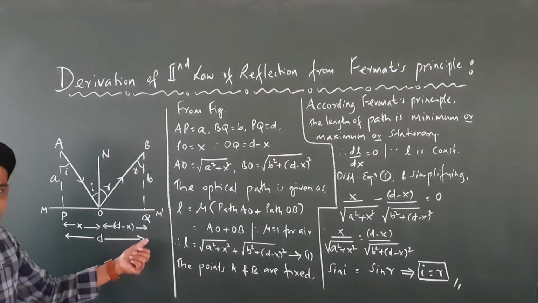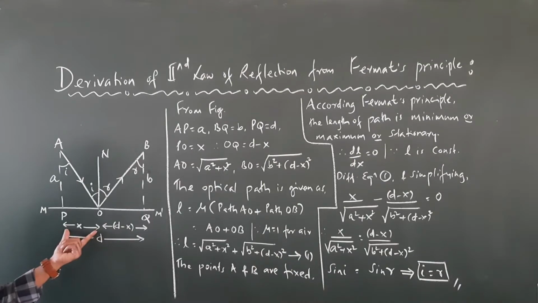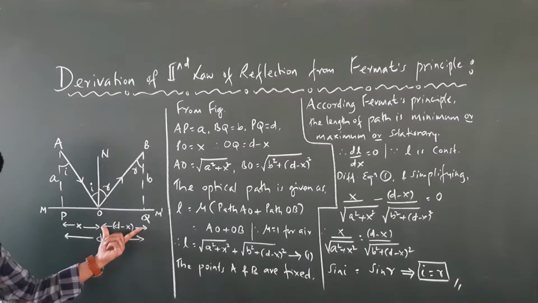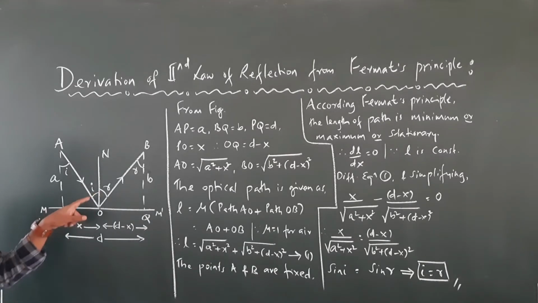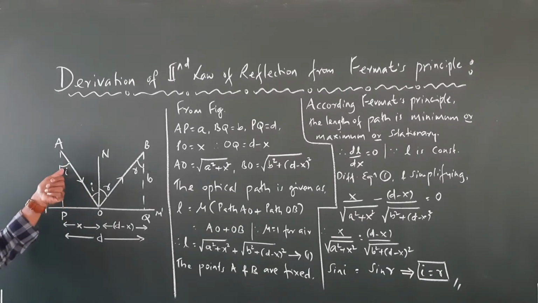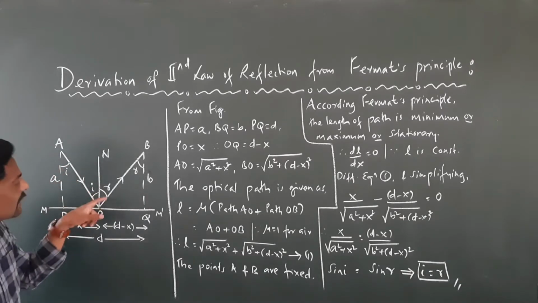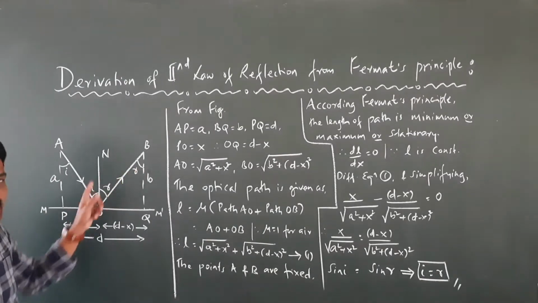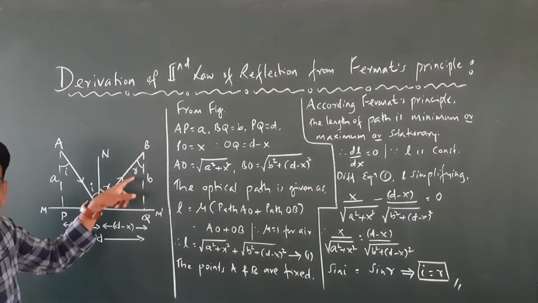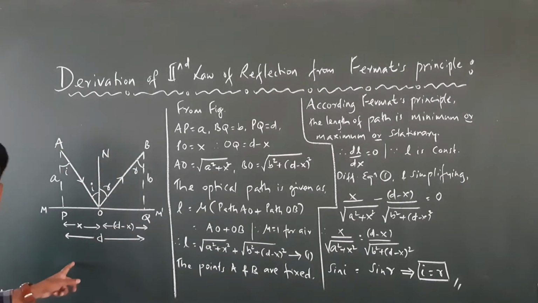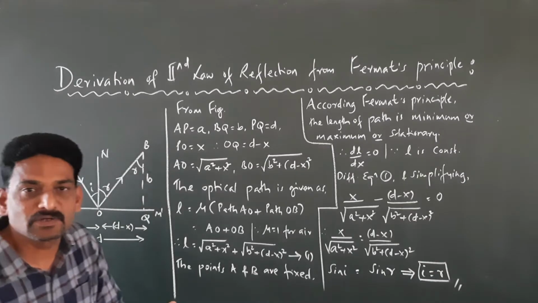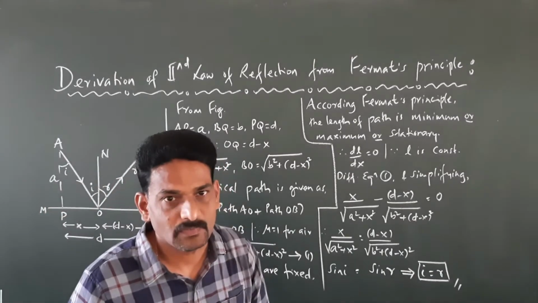If this is angle i, then by alternate angles this is also angle i. If this is angle r, by alternate angles this is also angle r. With these, we are going to prove that the angle of incidence is equal to the angle of reflection.